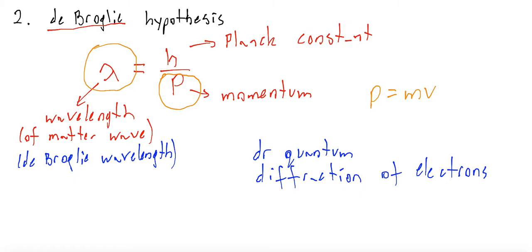Okay, so we are still talking about the de Broglie hypothesis. Again, I'm going to write this equation. Let's calculate the wavelength of an electron which is accelerated through a potential difference. Let's imagine that you have an electron which is accelerated by a potential difference of 200 volts. What do we know about the electron?